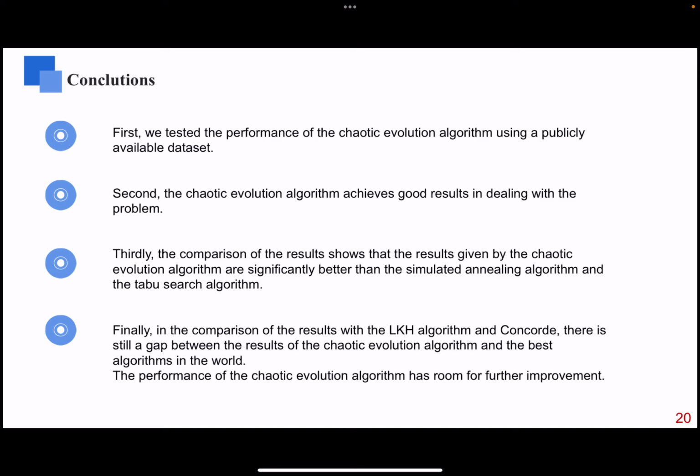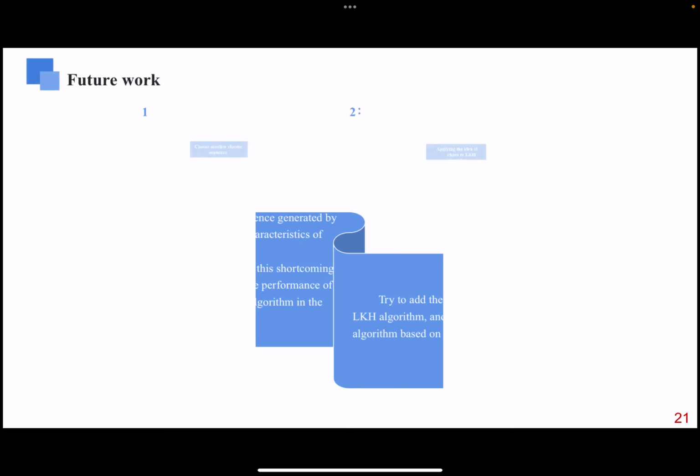Finally, in the comparison of the results with the LKH algorithm and Concorde, there is still a gap between the results of the chaotic evolution algorithm and the best algorithm in the world. The performance of the chaotic evolution algorithm has room for further improvement.